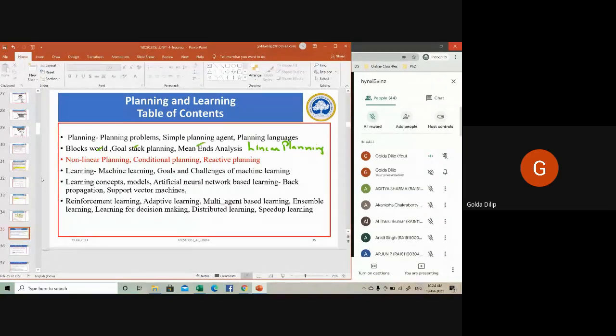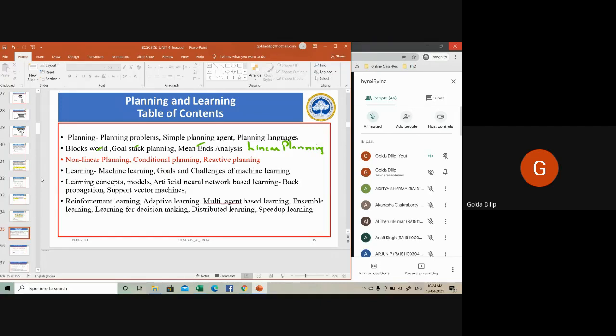We discussed two types of planning algorithms: one is goal stack planning and another one is means-ends analysis. In the block world problem, we keep moving from one state to another in a linear fashion. We are not doing anything concurrently or in parallel. We are not doing two actions simultaneously. It's only one after the other.